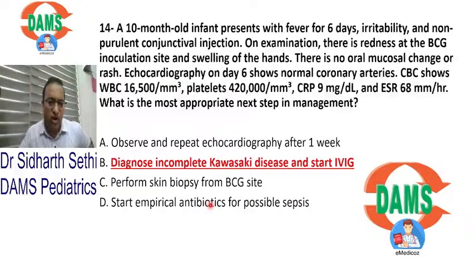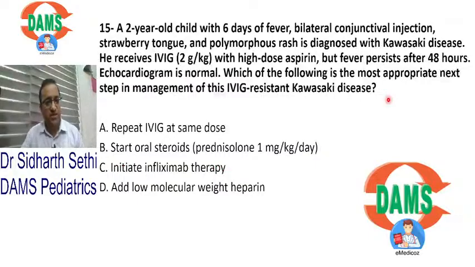Even in this question, I would have loved to add hemoglobin, ALT, so that I would have made this a complete incomplete Kawasaki disease. Okay. And the last question is, this 2-year-old child has fever, conjunctivitis, strawberry tongue, was given IVIG, but fever is persisting. So my question to all of you is, guys, what is the first drug of choice for resistant Kawasaki disease?